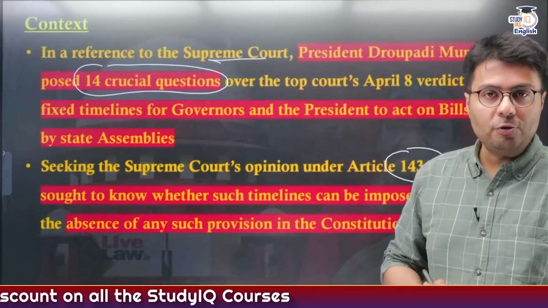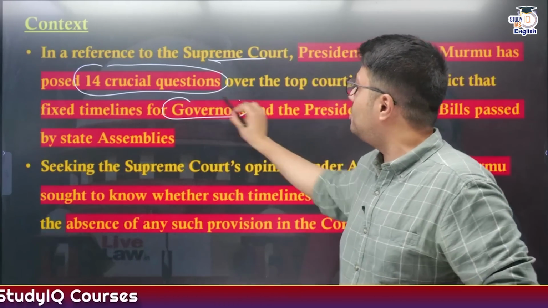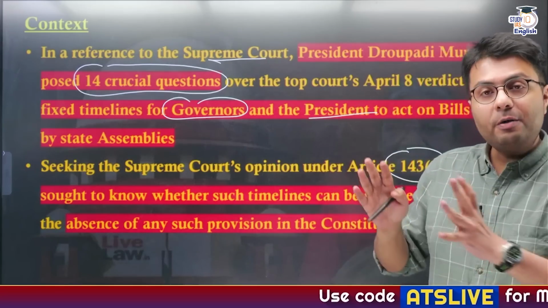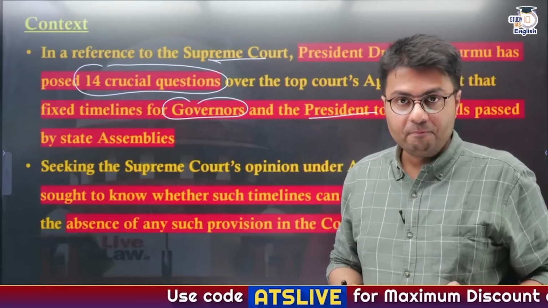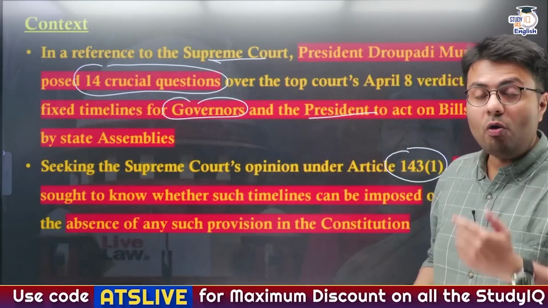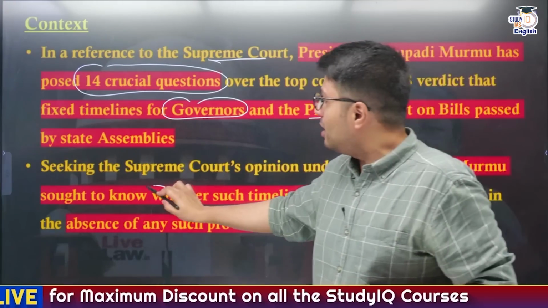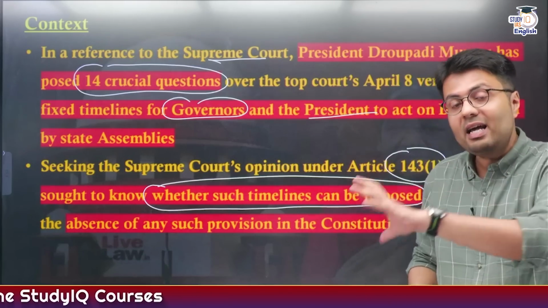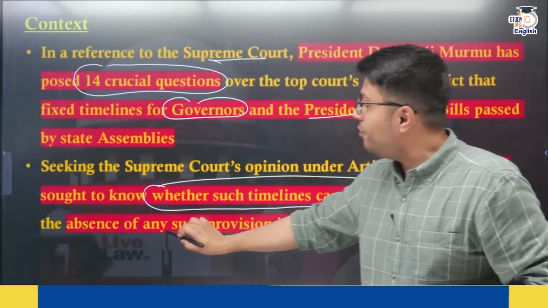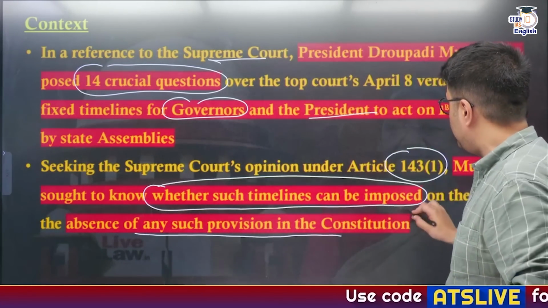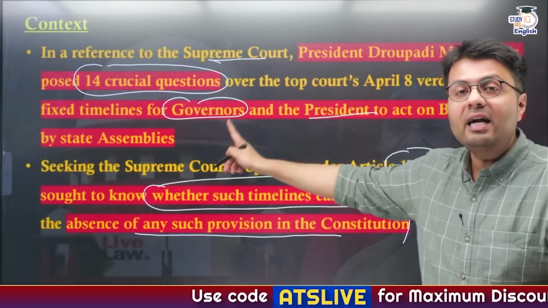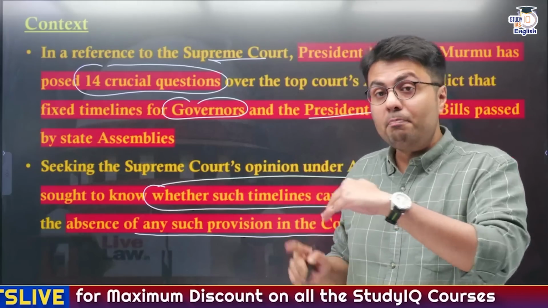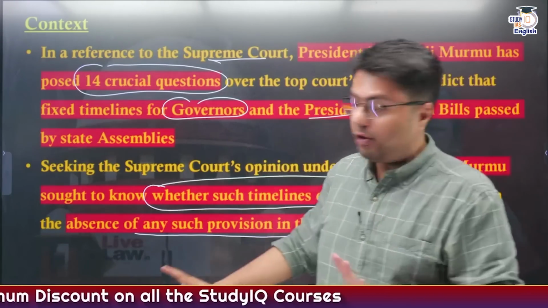In the decision passed by the Supreme Court, it fixed timelines for governors and the President of India to act on bills that have been given to them after being passed by the State Legislative Assembly. And she has sought the Supreme Court's opinion on this, because it has sought a timeline on the President and Governor to make their decision. In that case, you have to remember, the Constitution of India does not have any provision imposing a deadline on them to give their decisions. So in that regard, let us first understand the background of this issue, then we'll cover Article 143.